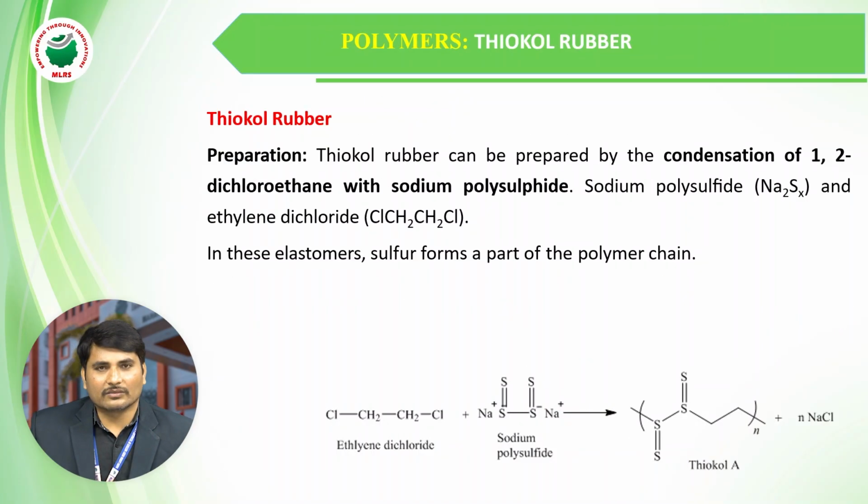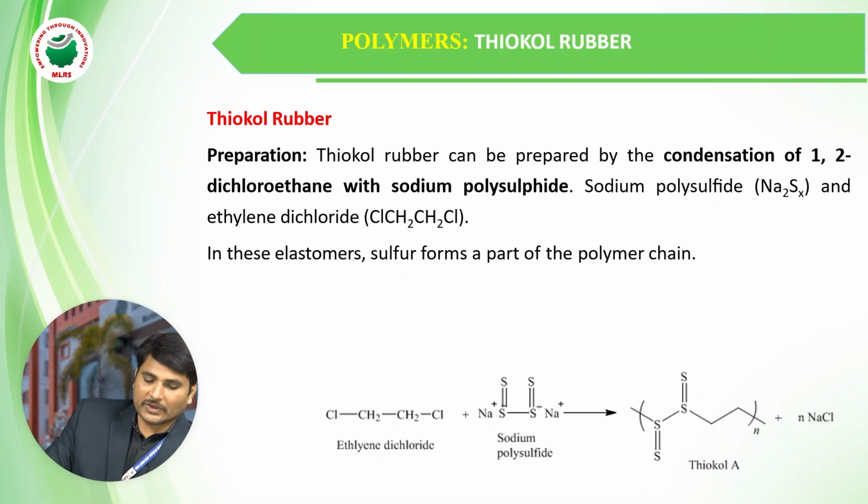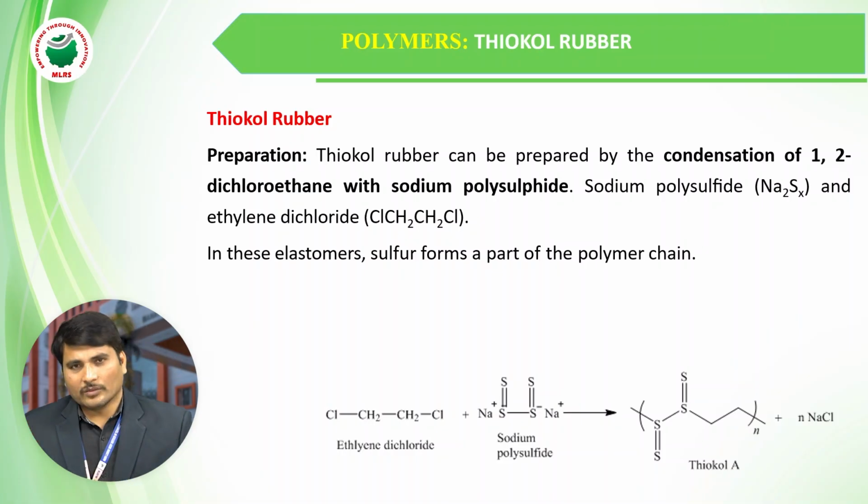Another example is thiacol rubber. Let us see how we synthesize thiacol rubber. We mix sodium and sulfur powder, which is treated with dichloroethane or ethylene dichloride.